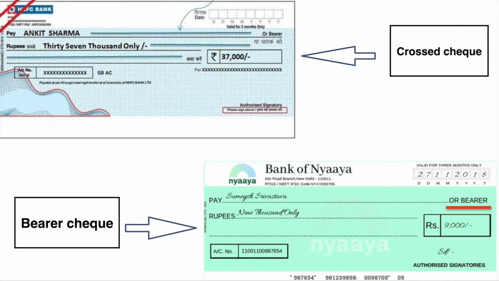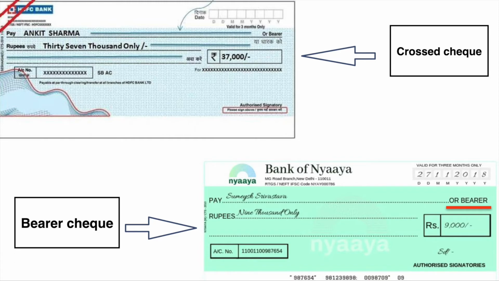and encash it? Yes, he can encash it, because the check clearly says, can you read that last word which I have underlined? Or bearer. That means whoever is holding the check, whoever is bearing the check, gets the amount mentioned in the check.